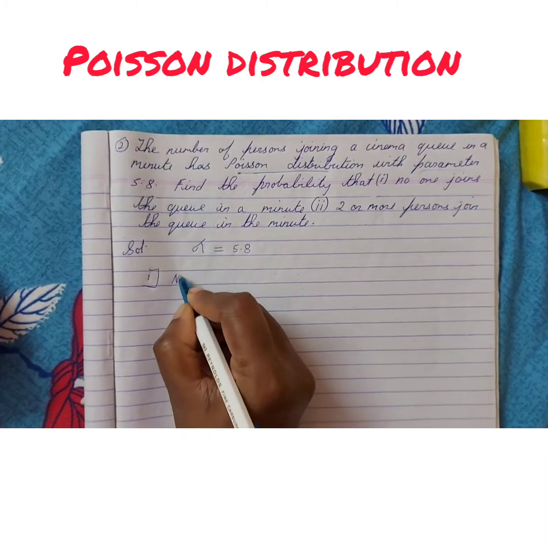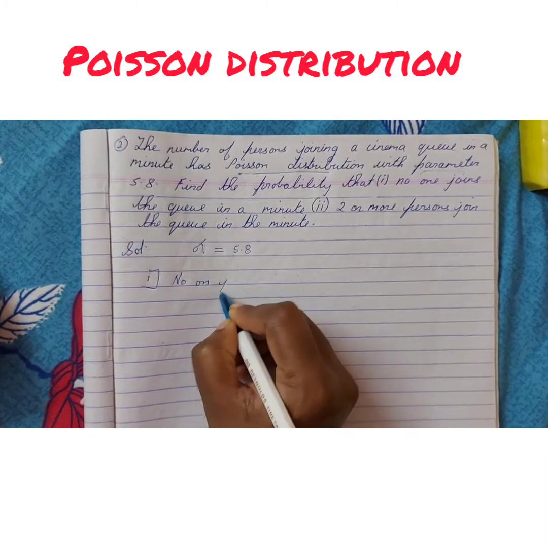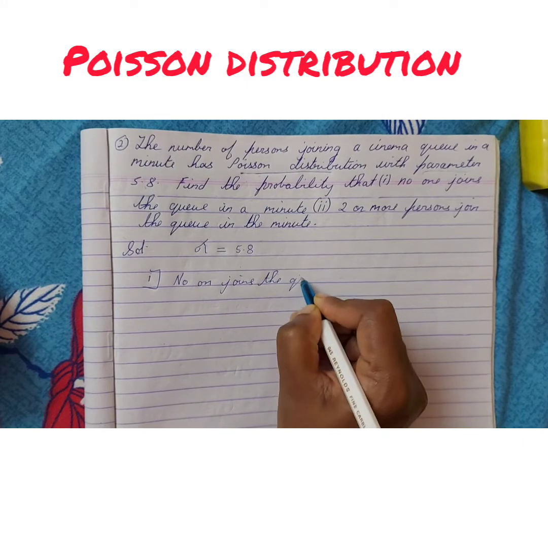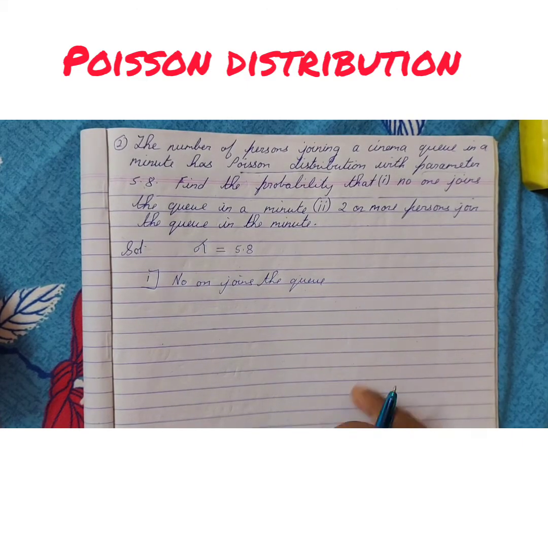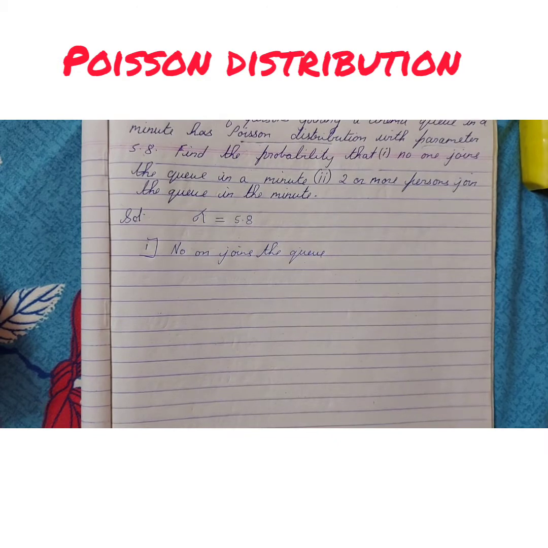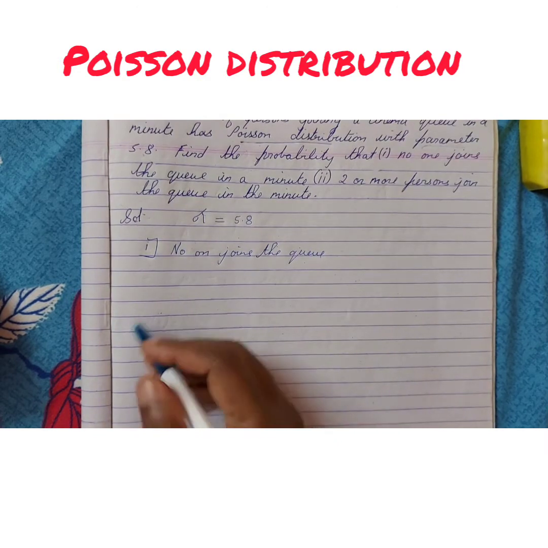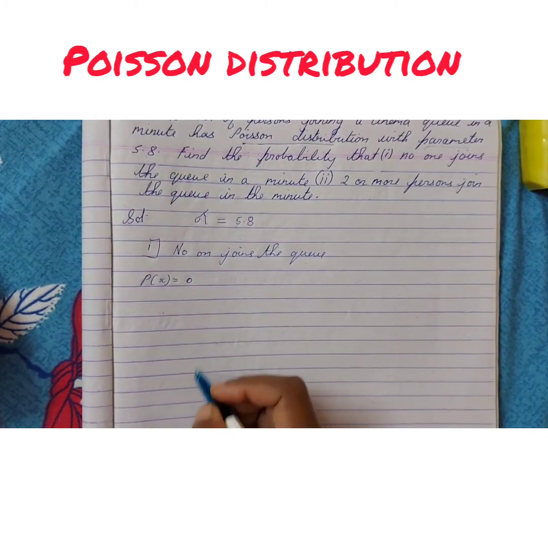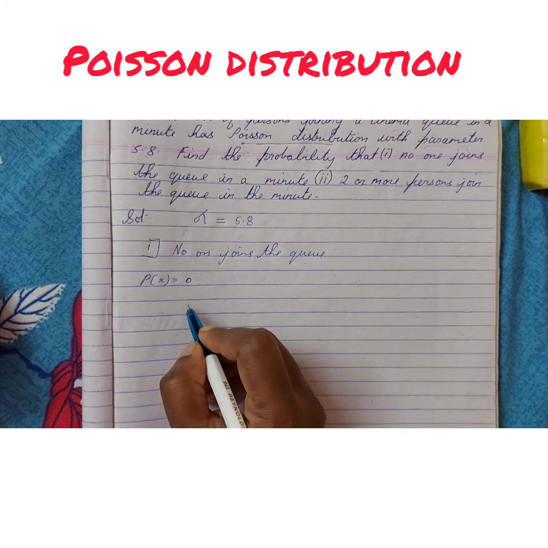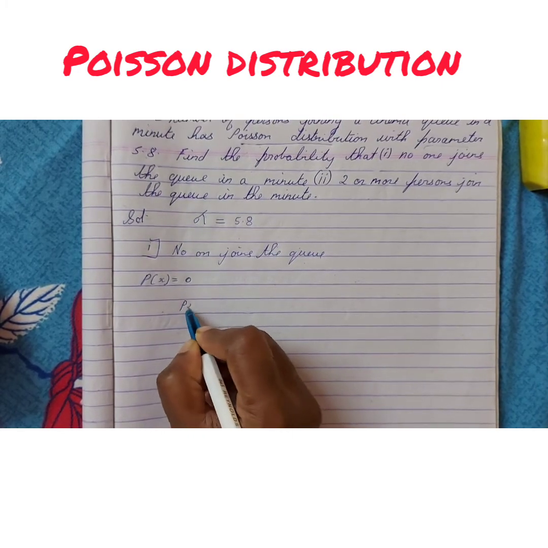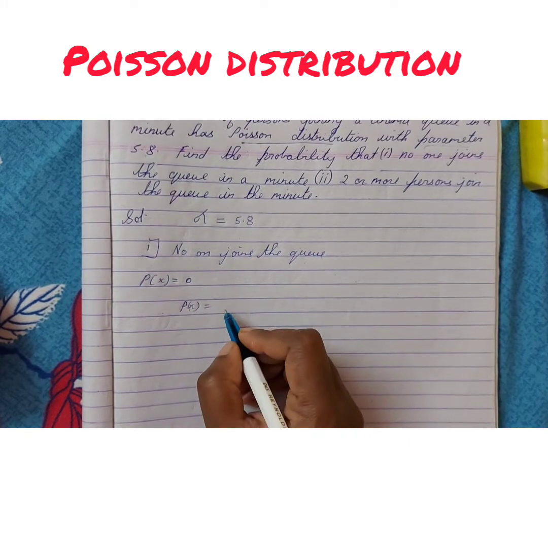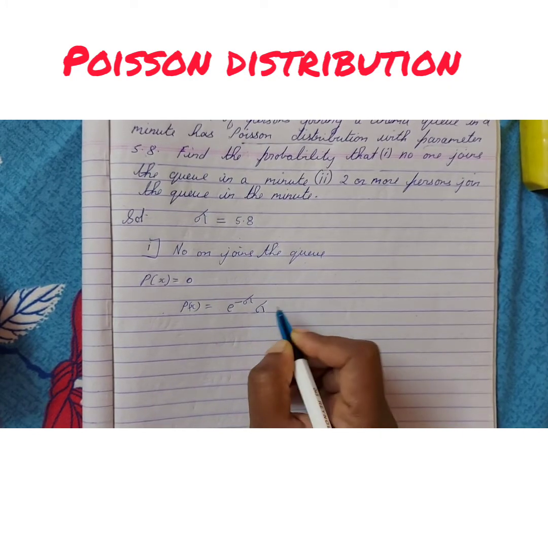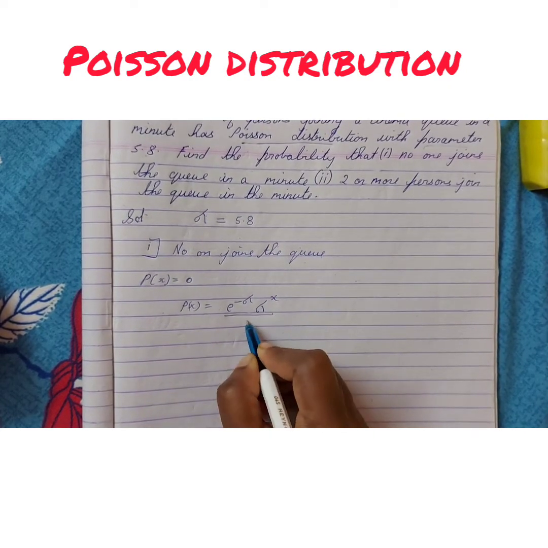First one, no one joins the queue. Queue means a line. In the line, in 1 minute, no one has joined. So probability of x, we take x as 0. Now let us write the formula. Probability of x is equal to e raised to minus lambda, lambda raised to x, divided by x factorial.